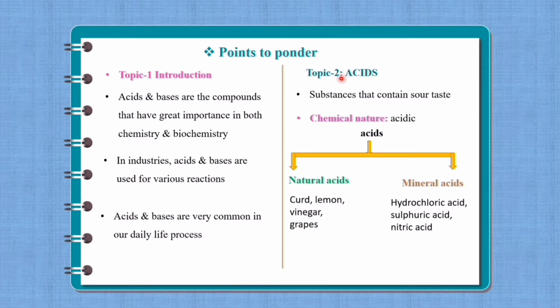Topic number 2, acids. What are acids? Substances that have a sour taste are called acids. Chemical nature of acids is acidic in nature. Acids are of two types. Number 1, natural acids. Number 2, mineral acids. Natural acids, as the name itself indicates, are found in nature. Examples like curd, lemon, vinegar, grapes. Mineral acids are obtained from mineral sources found on earth. Examples of mineral acids are hydrochloric acid, sulfuric acid and nitric acid. Mineral acids are commonly used in labs.